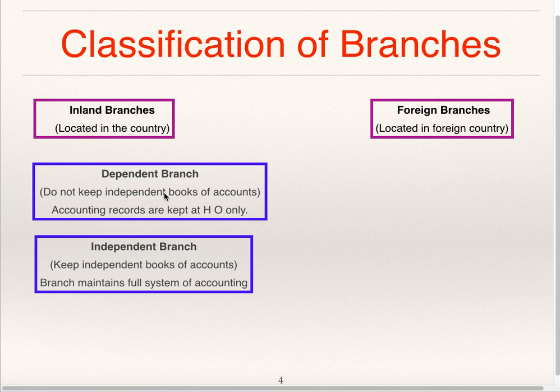Dependent branches do not keep independent books of accounts. Accounting records are kept at head office only. Dependent branches are fully dependent on head office, and head office maintains the accounting records of these branches. Whereas independent branches keep independent books of accounts. These branches maintain a full system of accounting. That is, in case of an independent branch, these branches prepare trading, profit and loss account as well as balance sheet of their own branch.